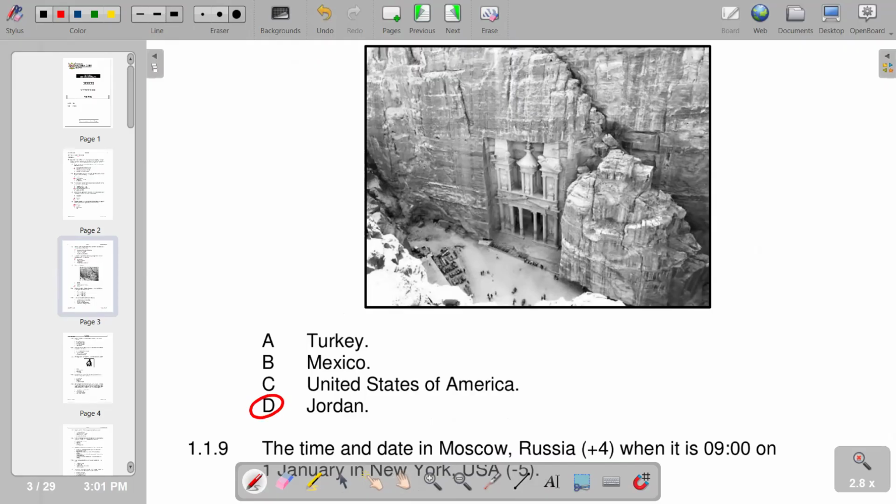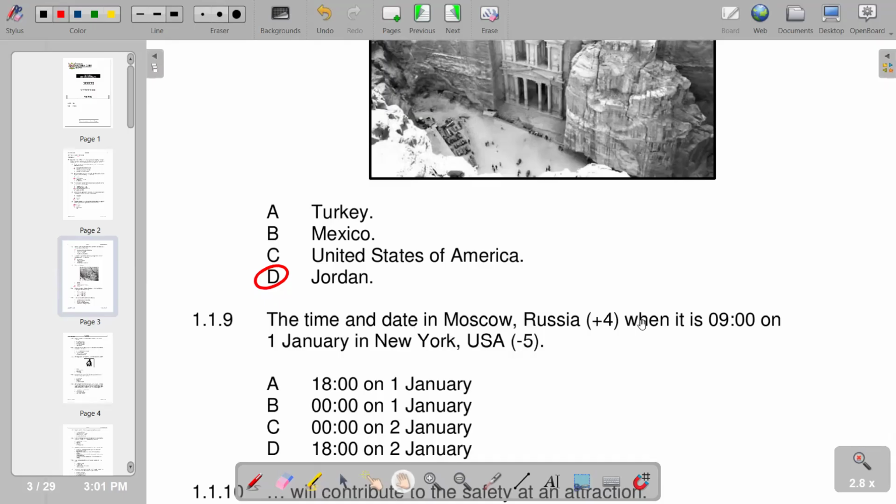For number 9, the time and date in Moscow, Russia, +4, when it is 0900 hours on 1 January in New York, USA, -5. So in that case, we calculate using the times given.